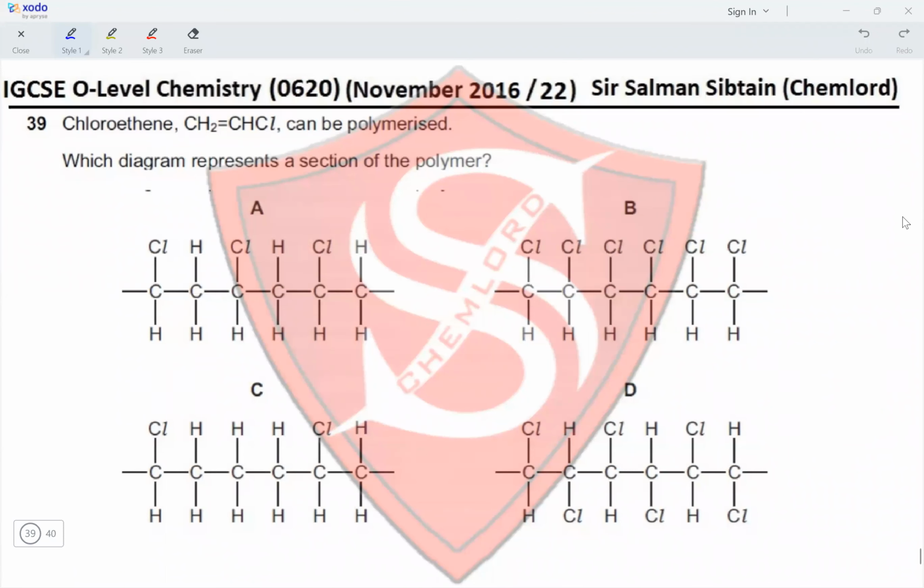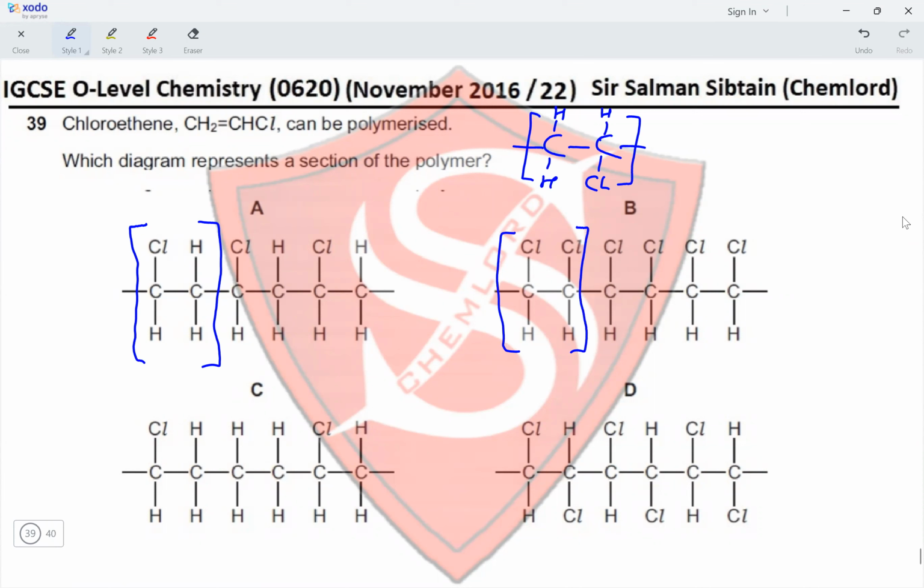Question 39. Chloroethane can be polymerized. Which diagram represents the section of the polymer? Since it has got a double bond, its repeat unit would be C, single bond C, and with two hydrogen attached to one carbon atom and one hydrogen and one chlorine attached to the second carbon atom. So the repeat unit in A is the same repeat unit that we just made. The repeat unit in B has got two chlorine atoms on adjacent carbon, making it incorrect.